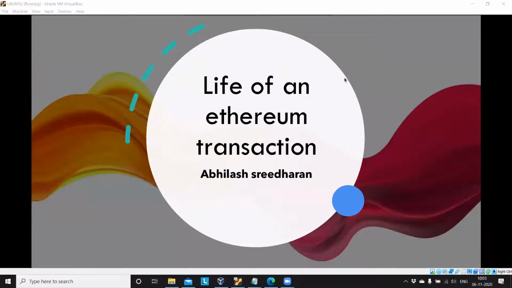Yes, sir. This is the life cycle of an Ethereum transaction. So how a transaction is moving in an Ethereum network, how it is executing, how it is initiating, how that initiated transaction is converted to a raw transaction object on the serialization concept, then how it is moving to a mining pool, and how this verified transaction is globally distributed. That is what this slide is all about.